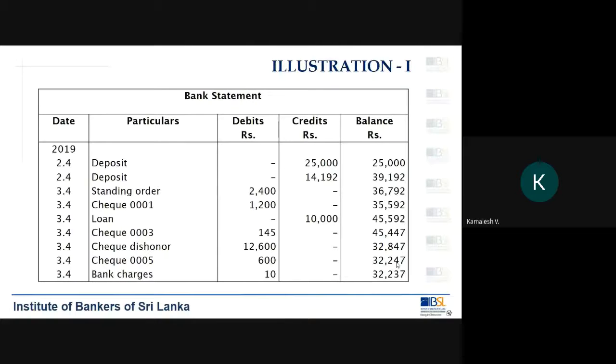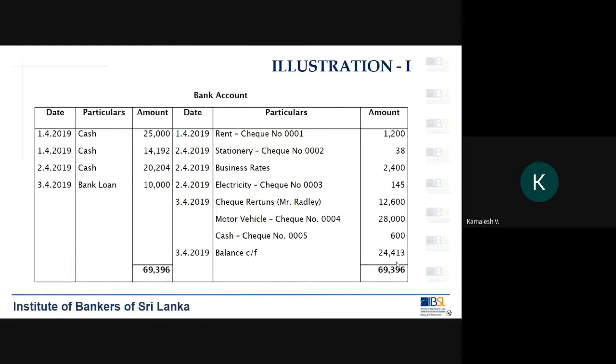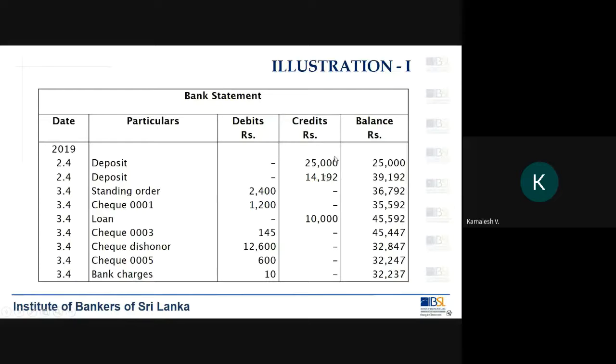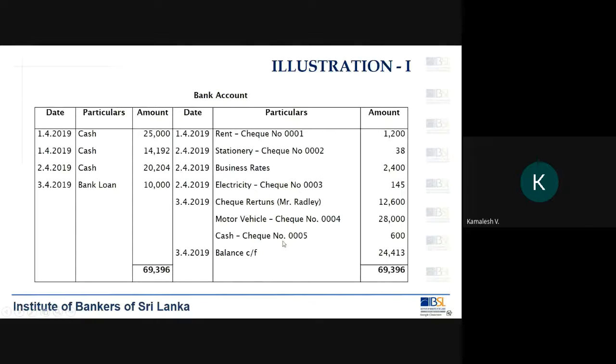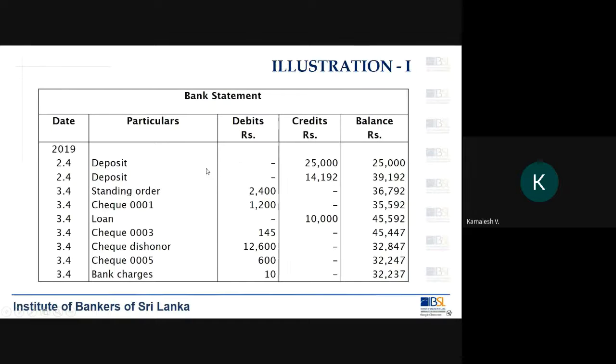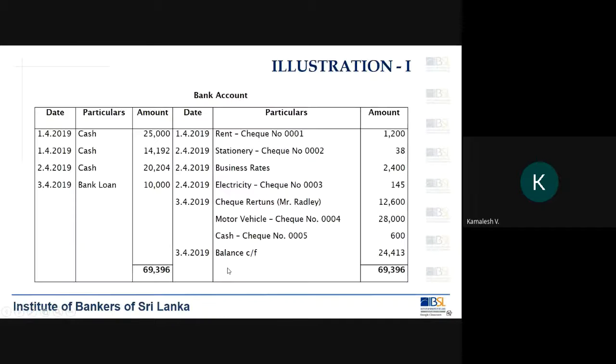So what is the first step? I told you to mark off the items against the debit and the credit. So you look at the debits of the cash book and mark them against the credits of the bank statement, and then look at the credit side of the cash book and mark it against the debit side of the bank statement.